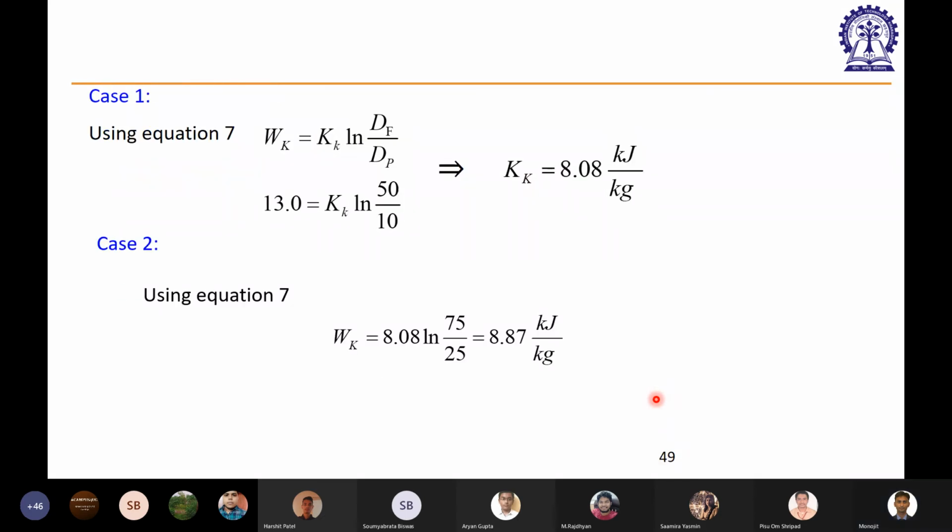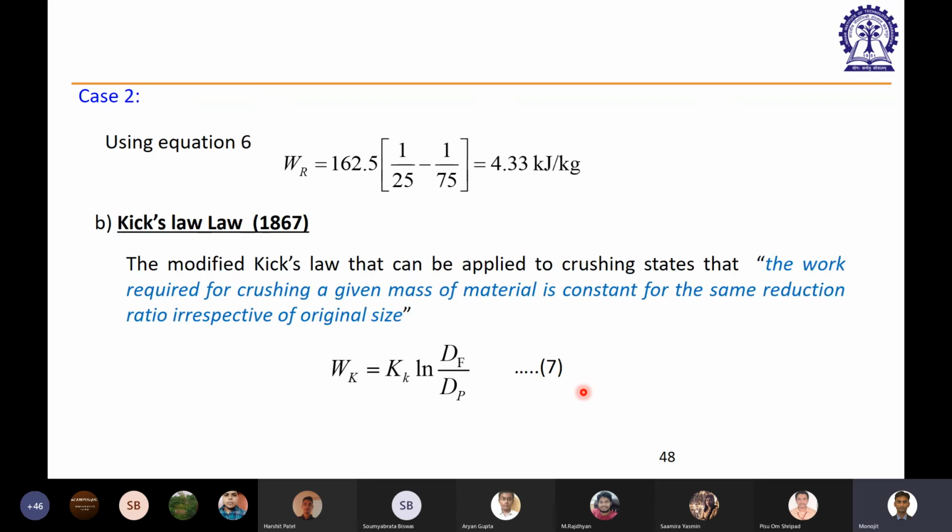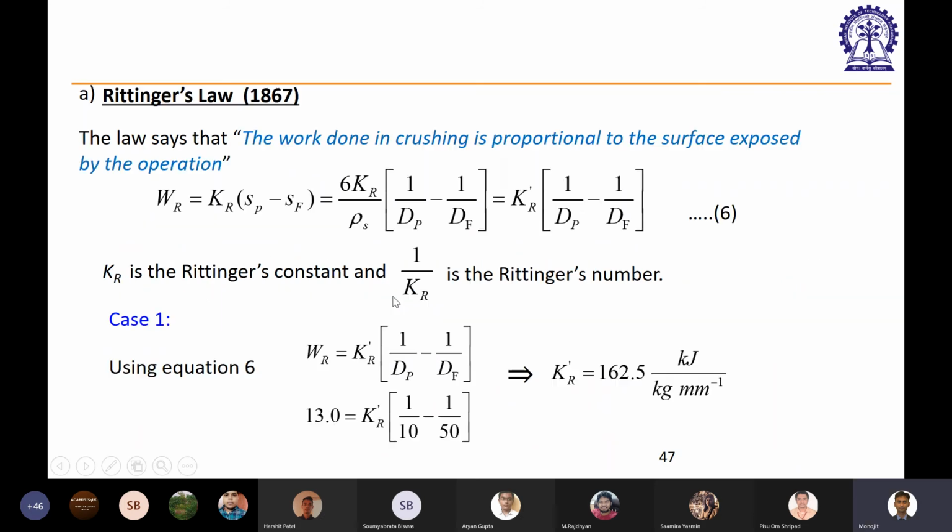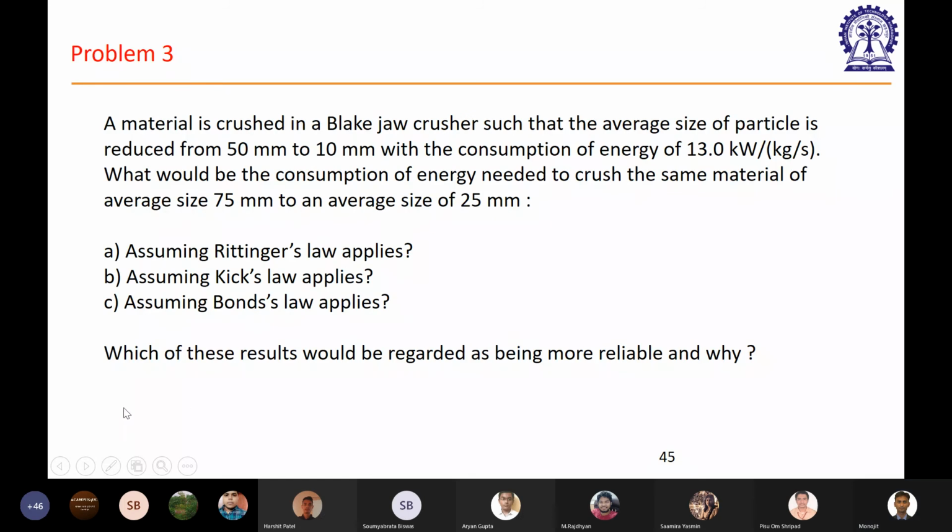For Kick's law, I am getting 8.87 kilojoule per kg. For Rittinger's law, I am getting 4.33 kilojoule per kg. Now comes the final question. So these three we have got. This is 4 point something, this is 8 point something, this is 6 point something.